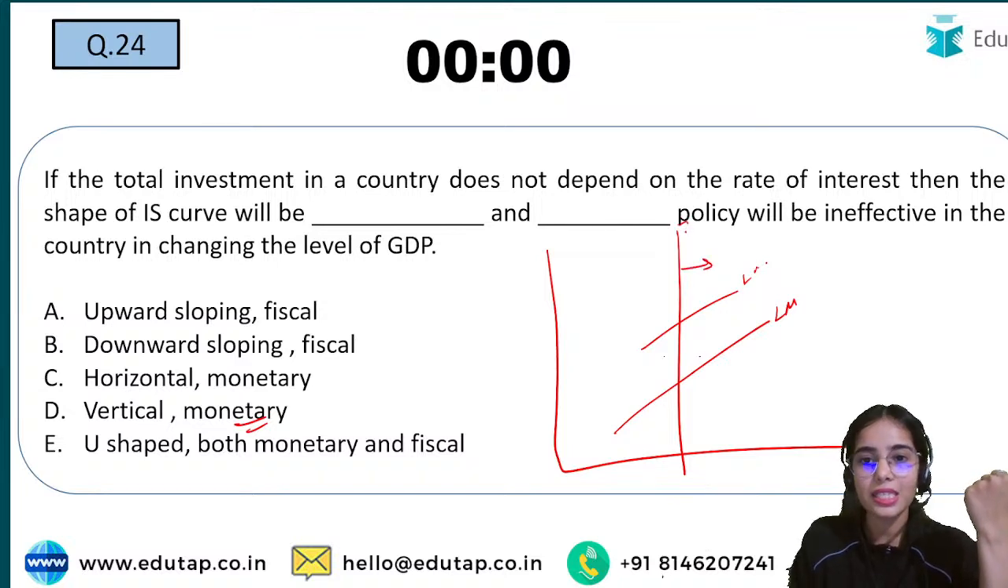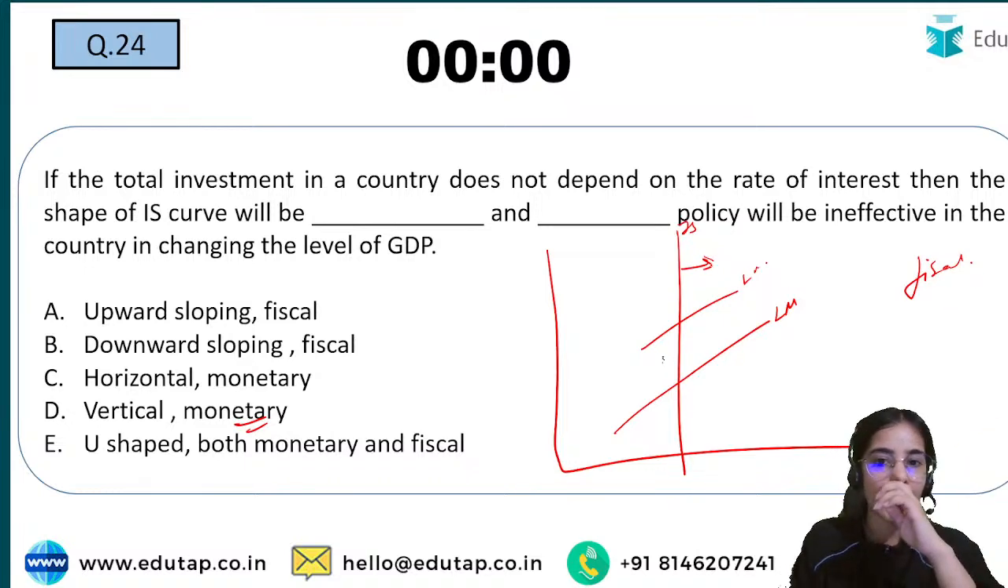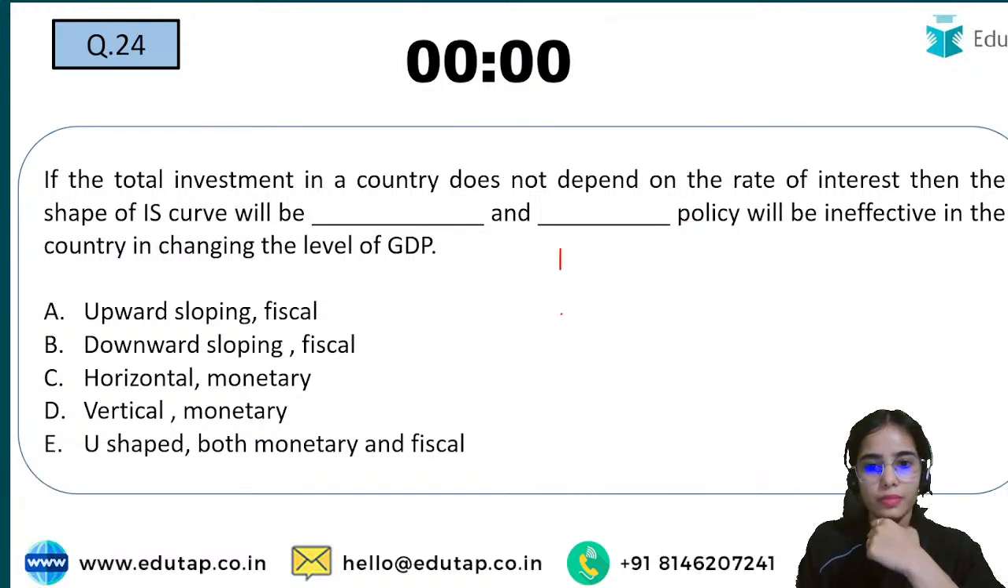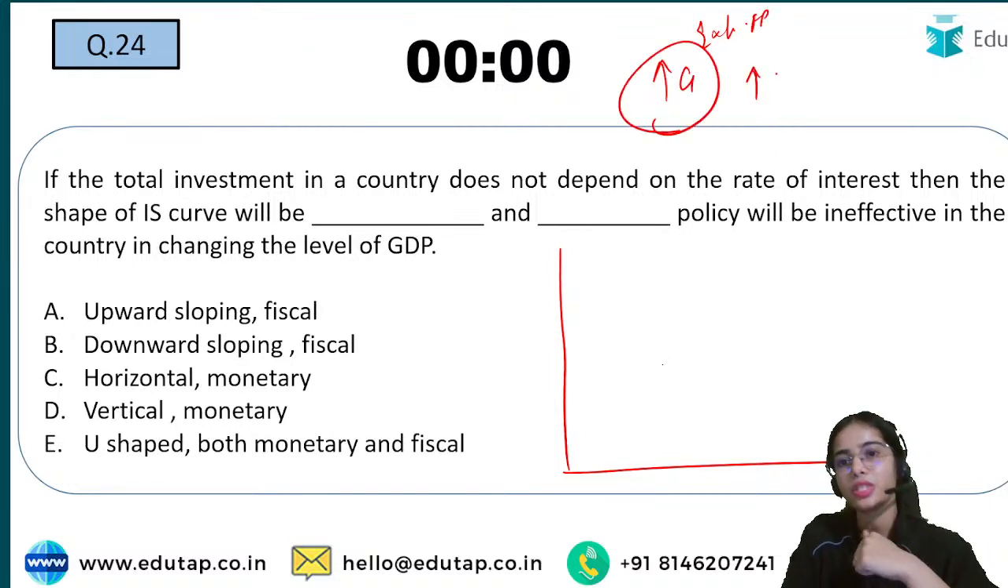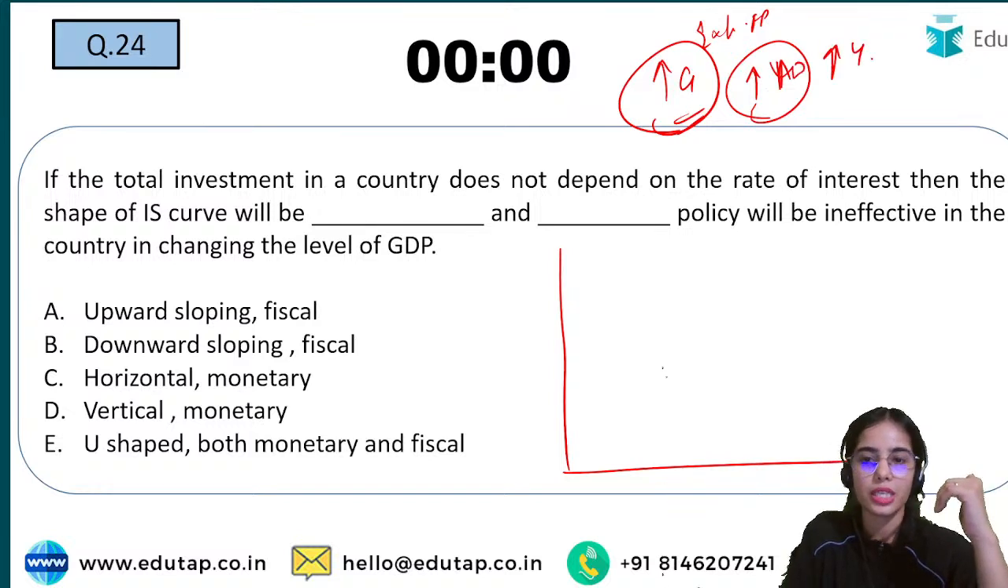But let's say there is fiscal policy that is adopted, an expansionary fiscal policy due to which the IS curve is shifting rightwards. The government expenditure has increased, this has increased the aggregate demand, and this has increased the level of output.